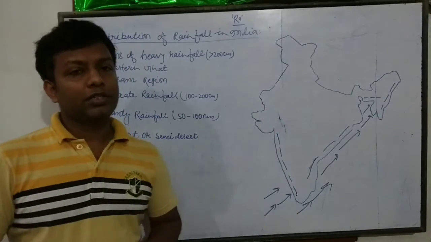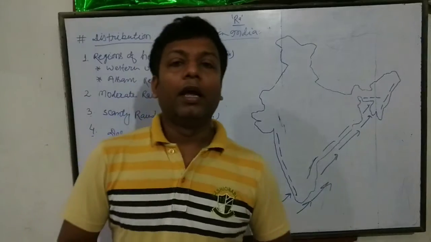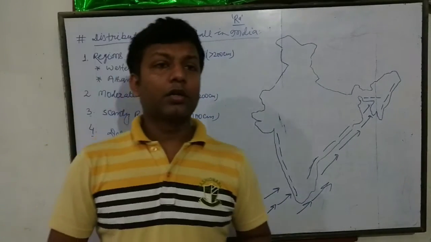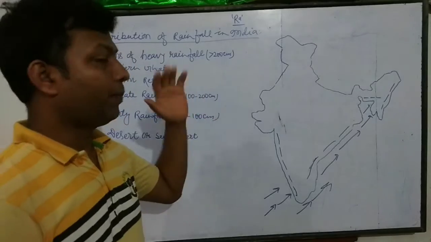Today we are going to discuss distribution of rainfall. In your book, in your chapter, this is the last topic.